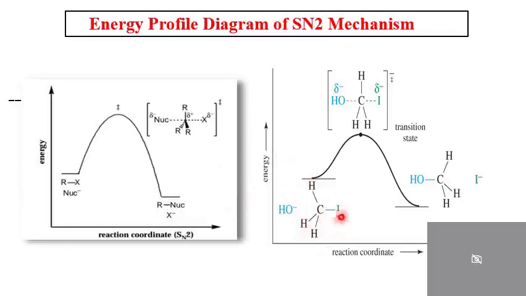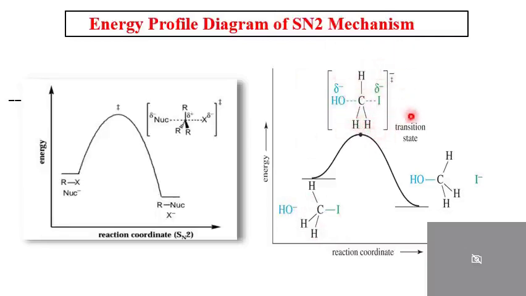Actually, in the mechanism it is shown like this. Instead of C-Br or C-Cl, I have taken iodide here, means ethyl iodide as a substrate, and OH negative as a nucleophile. When a backside reaction takes place, the transition state will be formed. Now here three hydrogens are there, and one OH, and the pentavalent transition state is there.